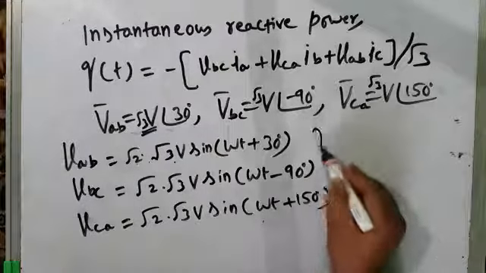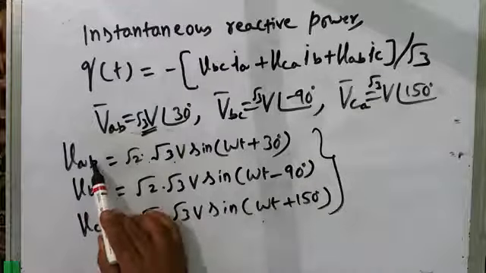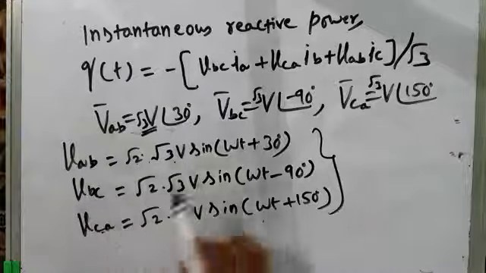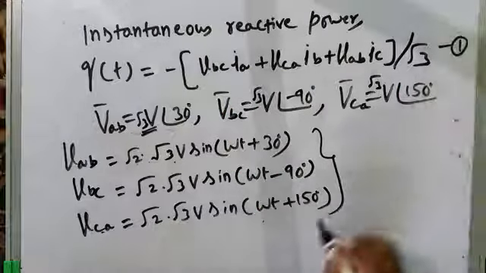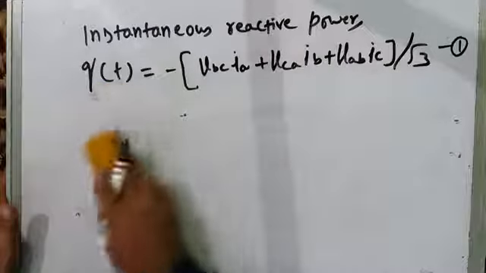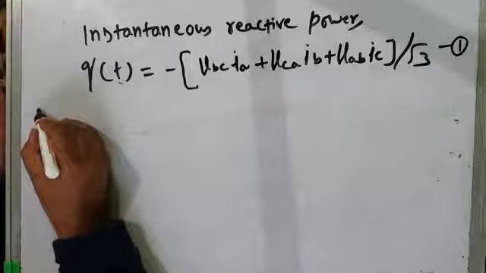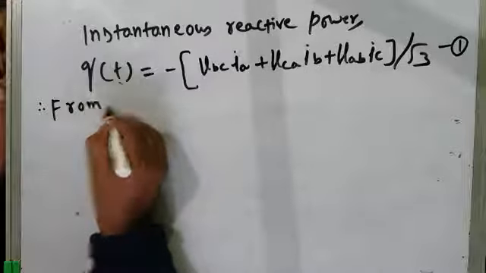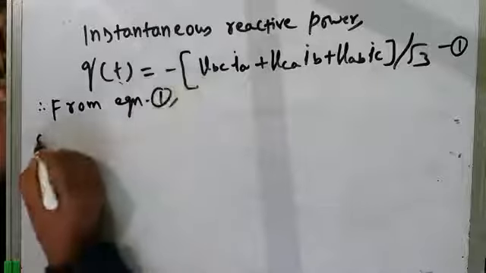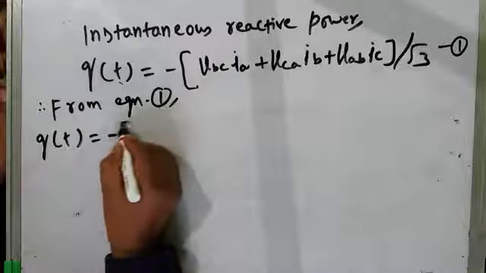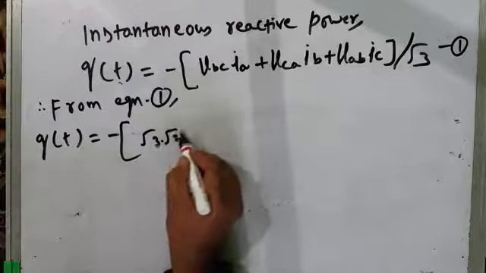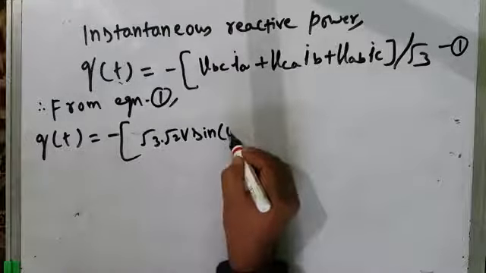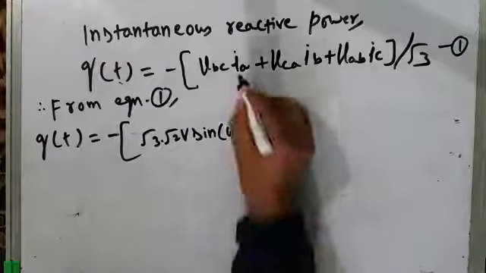So with these mathematical expressions for the instantaneous line voltages VAB, VBC, and VCA, we can substitute them in this equation. Let's call this equation 1, and we can get the mathematical expression for the instantaneous reactive power. So from equation 1, the instantaneous reactive power is equal to minus VBC times IA. VBC, as you have just written, is root 3 into root 2V sine of omega t minus 90 degrees, into line current IA.